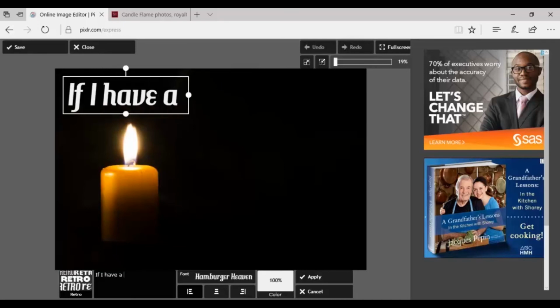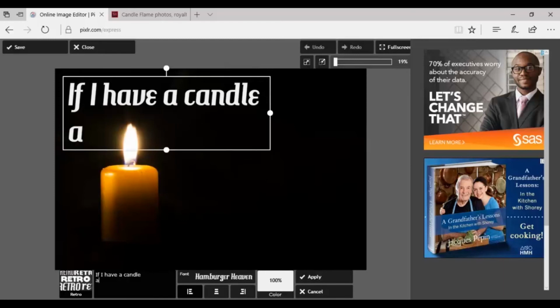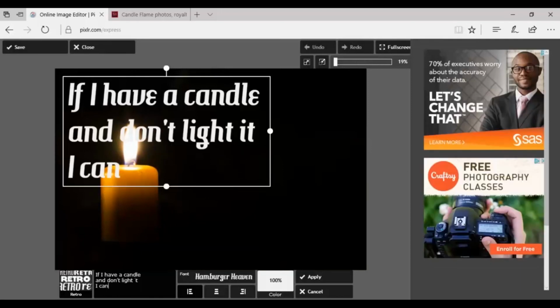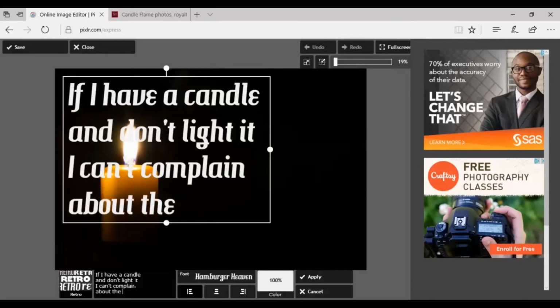If I have a candle, and then I'm going to hit my enter key here, and don't light it. I can't complain about the dark.